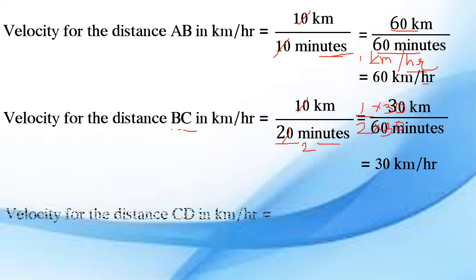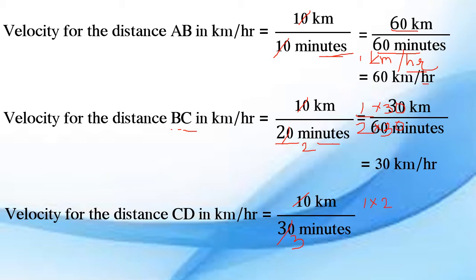And velocity for the distance CD. CD displacement is 20 kilometer and minutes required 30. So 10 1s are 10, 10 3s are 30. So 1 upon 3. So we have to multiply 1 into 20 upon 3 into 20, that is it will be coming to 60. So 20 upon 60 minutes, so it is 20 kilometer per hour.